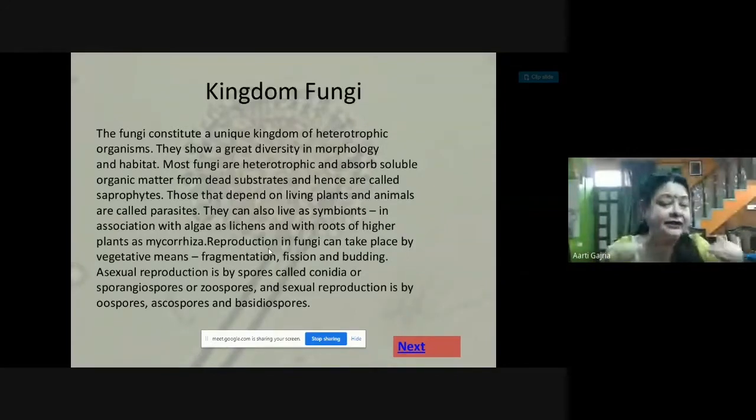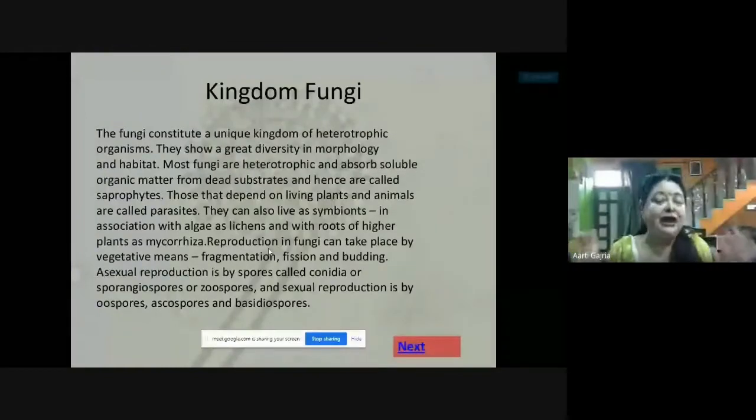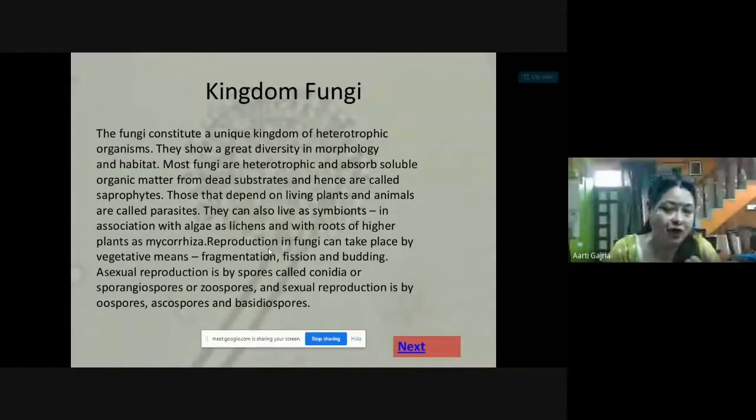And lichen is also an indicator for pollution, because to find out whether the pollution is there in the surrounding or not, lichens are very good indicators. Because if lichens are growing anywhere, that means there is no pollution in that surrounding. Lichens are indicators for pollution. Lichens cannot grow in a surrounding where there is pollution. So lichens are growing only in places where there is no pollution.